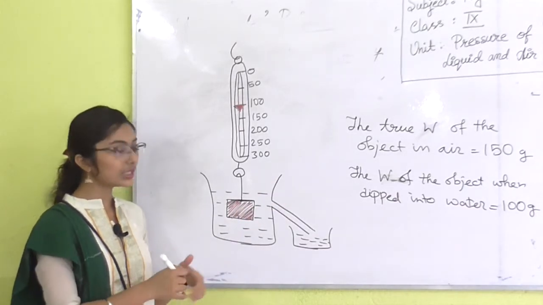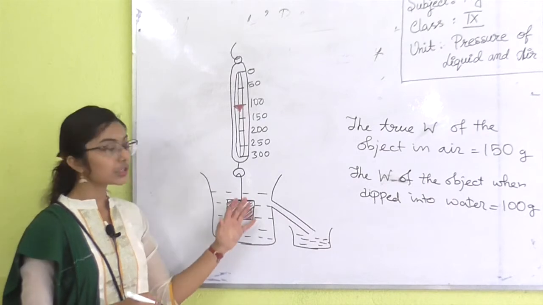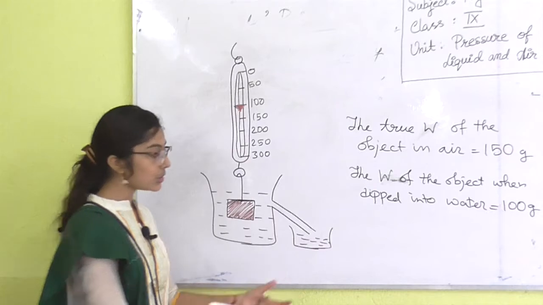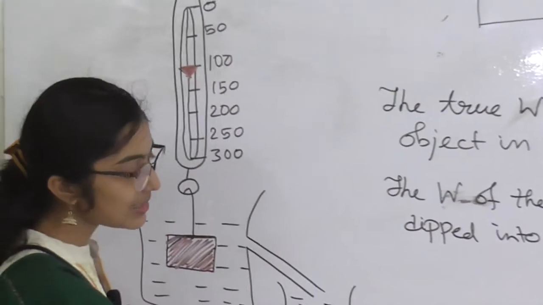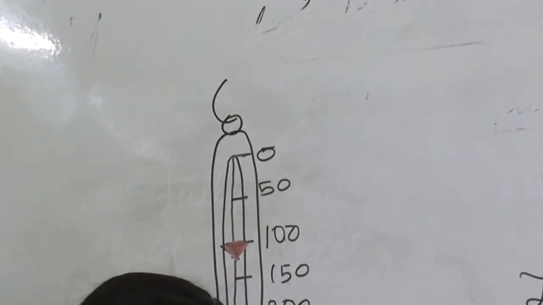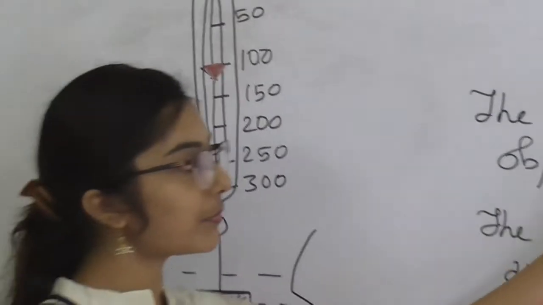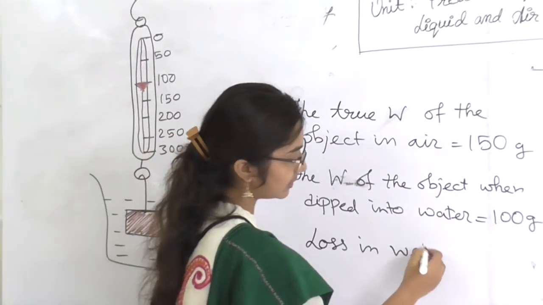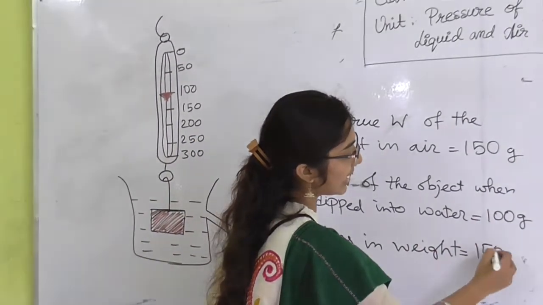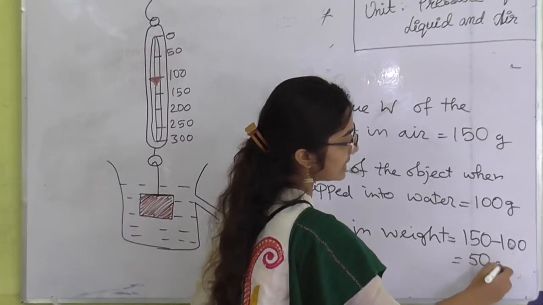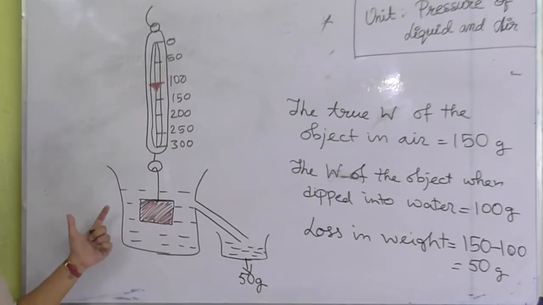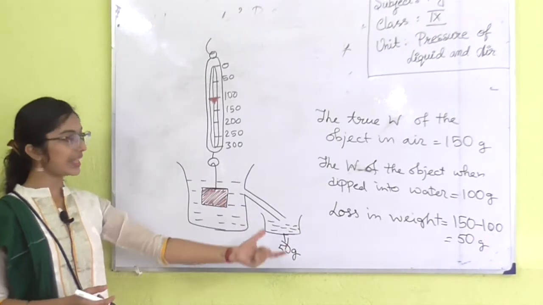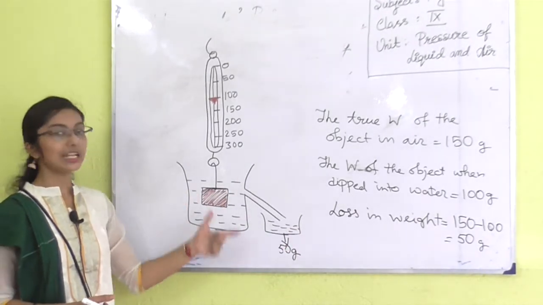This is due to the liquid which is displaced, because some amount of liquid is displaced, and if I can weigh this, we will see that the mass of this water is 50 g. See very carefully the loss in weight here, that is 150 minus 100 g. So, this is 50 g. This loss in weight is equal to the mass of the fluid that is displaced by the body due to immersing into water.